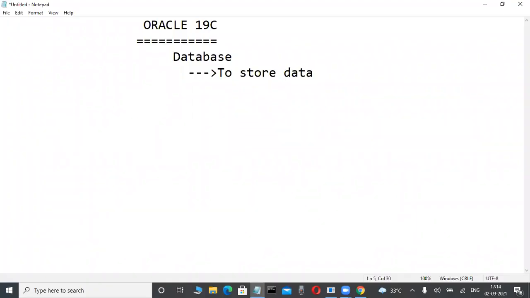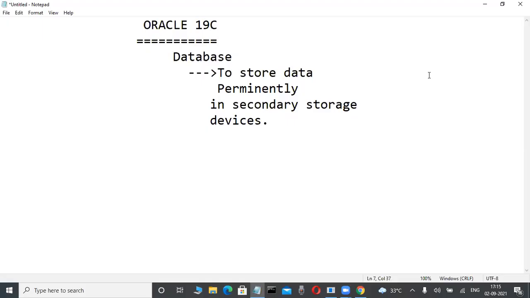To store data permanently in secondary storage devices. Secondary storage devices means hard disk, okay? Now slowly observe it here. Now concentrate.